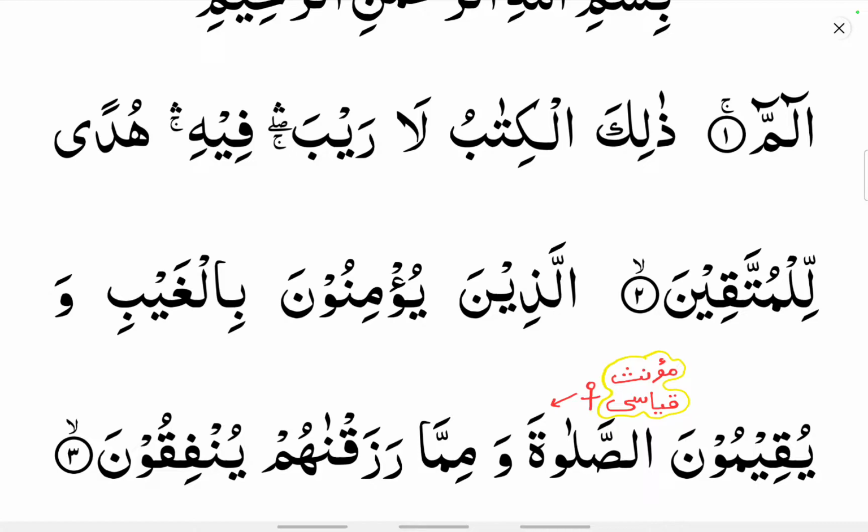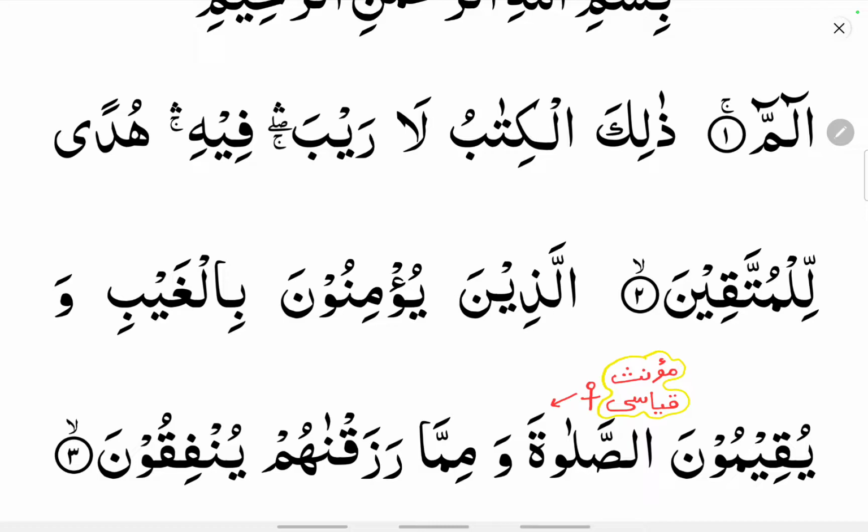Last class we finished the gender of a noun. Today we will be seeing some examples from the Quran to identify the gender of a noun. In a gist, we'll just revise the rules in order to identify a noun. There are three rules in order to identify a feminine noun: that is muannas qiyasi, muannas haqiqi, and muannas samai.